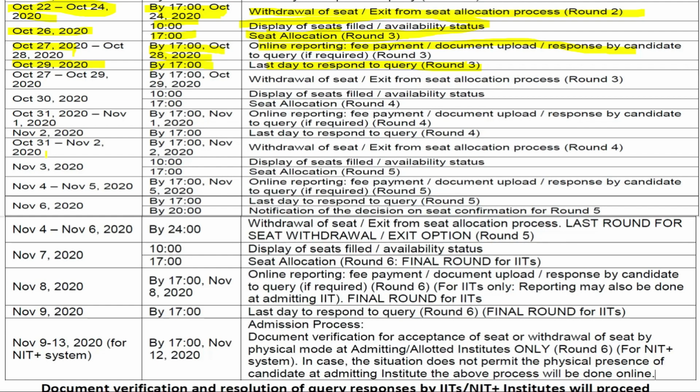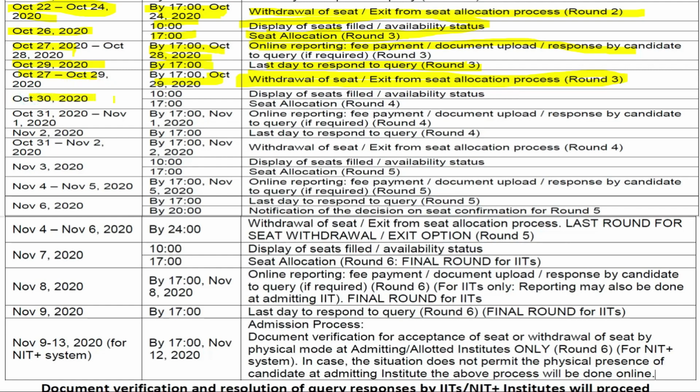Freeze, slide, float. And I already said, due to this COVID, they have given the online reporting system. Before it was offline reporting system. You need to physically appear to the nearest reporting center in your state. And October 27 to 29, by 5 p.m. of October 29, withdrawals of seat or exit from seat allocation process. You can exit from the seat allocation process by October 27 to 29, 2020.